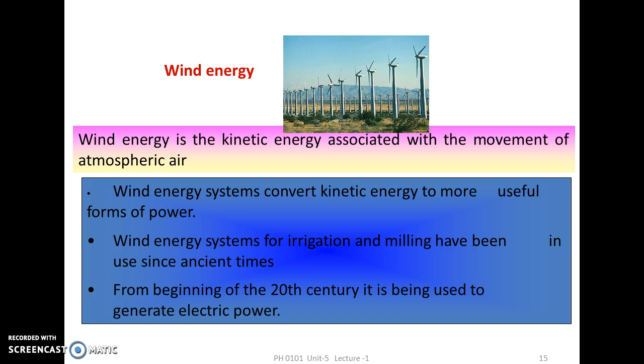Wind energy is a kinetic energy associated with the movement of atmospheric air. Wind energy systems convert kinetic energy to more useful forms of power. Wind energy systems for irrigation and mining have been used since ancient times. We know Holland, where the tulip farming is carried out by using windmills. So this is the wind energy.